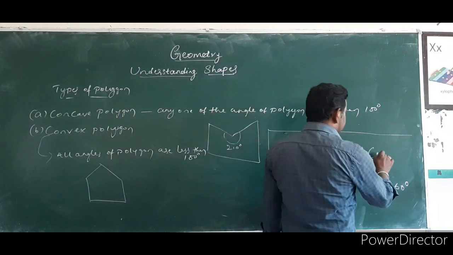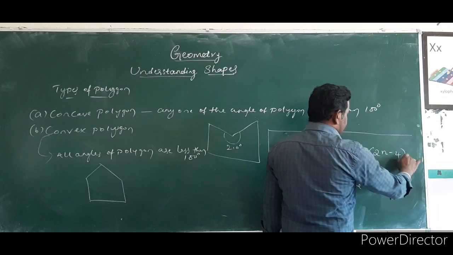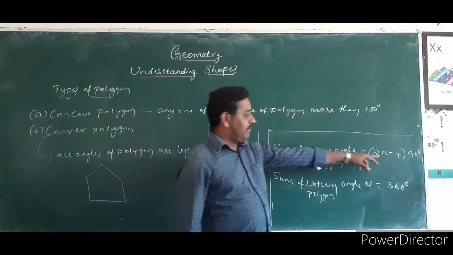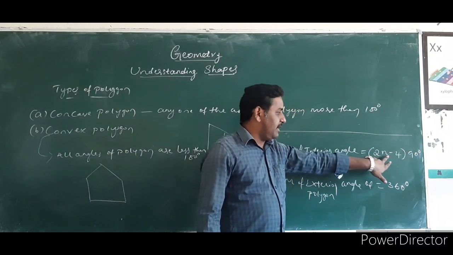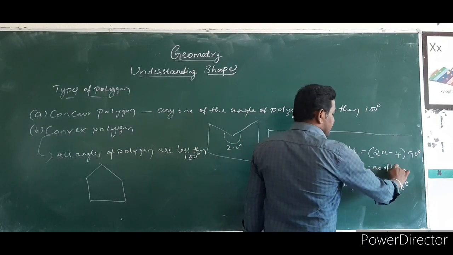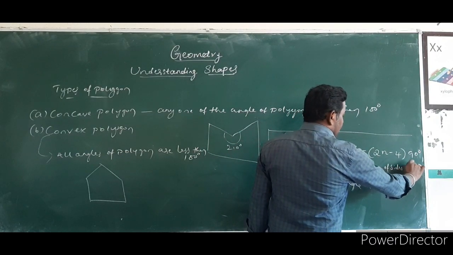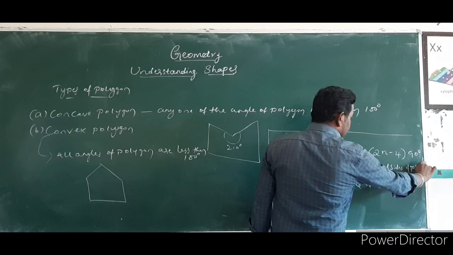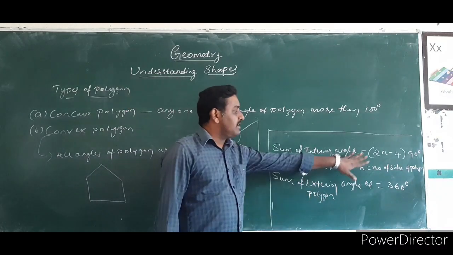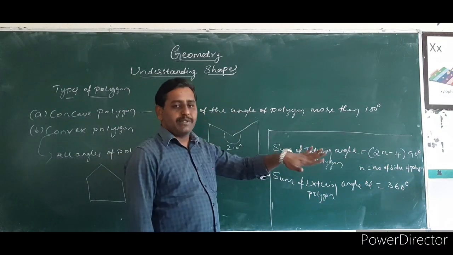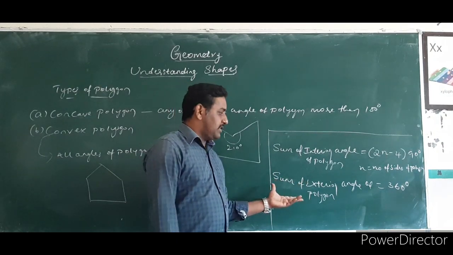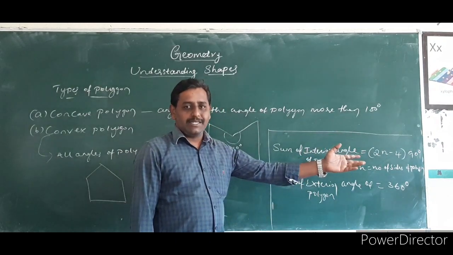If you want to find the interior angle sum, it is (2n minus 4) into 90 degrees. Note down the formula: (2n minus 4) into 90 degrees. Here n means the number of sides of the polygon. Depending upon the number of sides, we can easily find the sum of the interior angles of the polygon. If all exterior angles are given, their sum must be equal to 360 degrees.